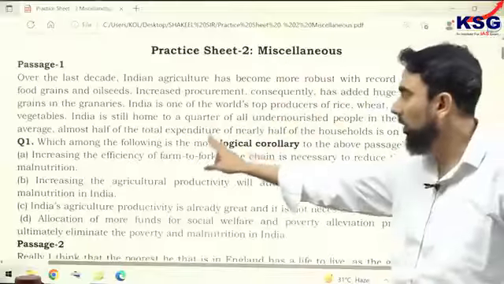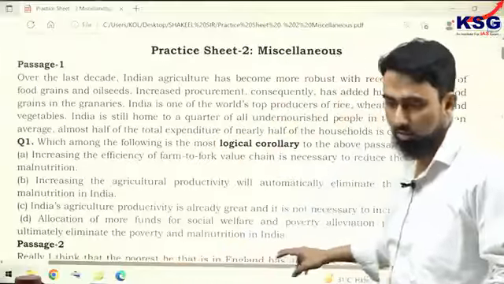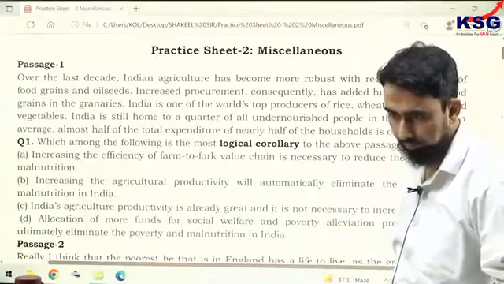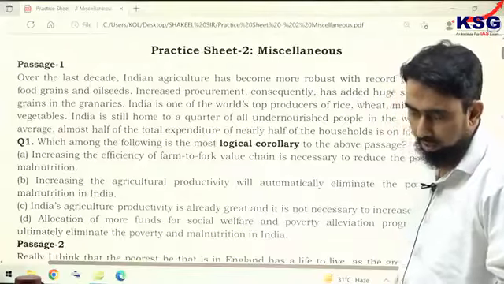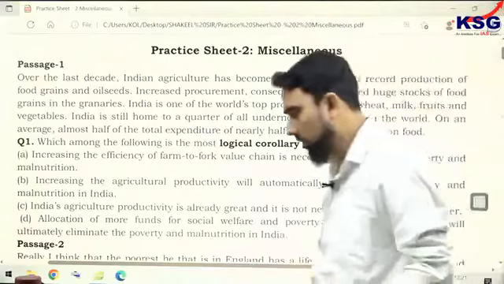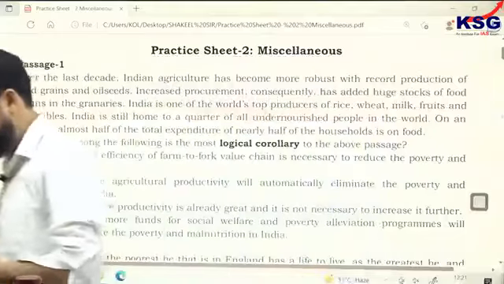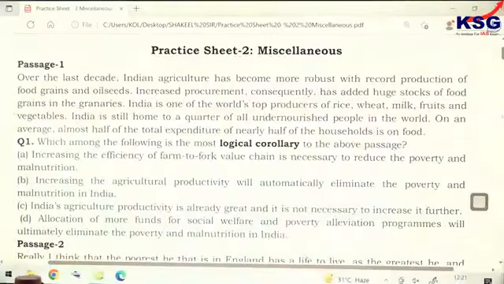We have done the corollary question from this sheet, right? Policy implication is something which is the next step of a finding of a study.